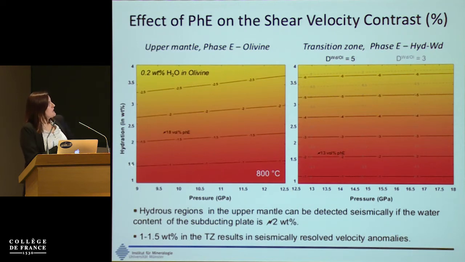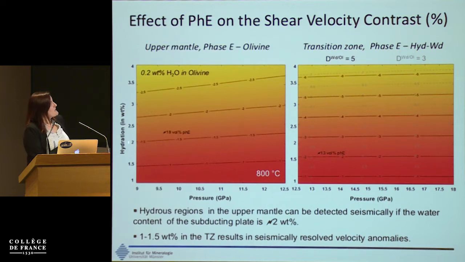What you have here is the plot, the contours for the shear velocity contrast between a hydrous and anhydrous lithology. And you have here all the calculations I have done at 800 degrees, which corresponds to a relatively cold slab geotherm.